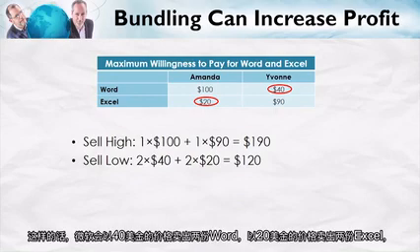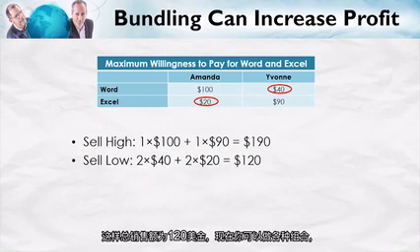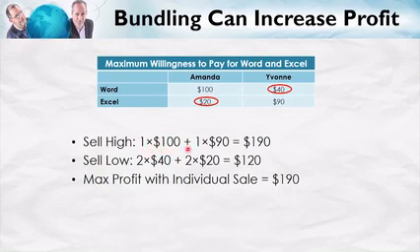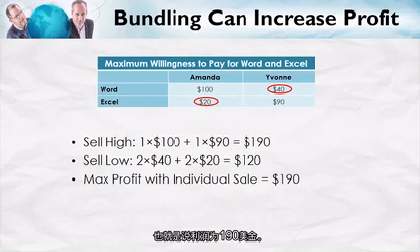In this case, Microsoft will sell 2 units of Word at $40 each, and 2 units of Excel at $20 each, for a total of $120. You can check the combinations here, but take it for granted that the maximum profit with individual sales is from selling at the high price, and thus the profits are $190.